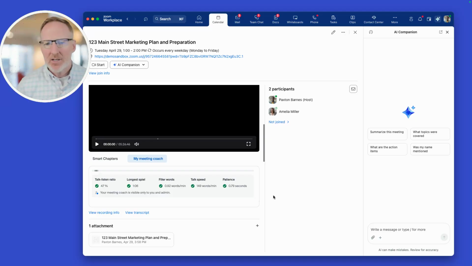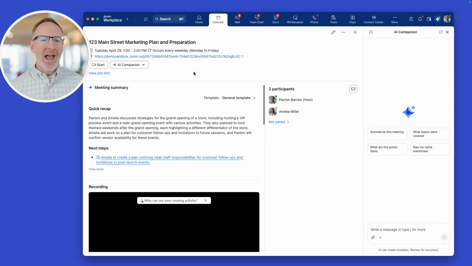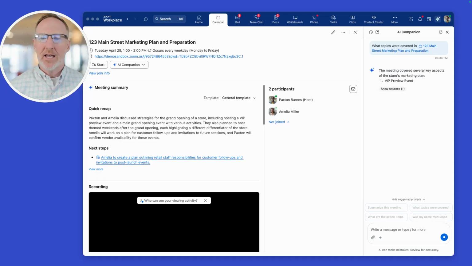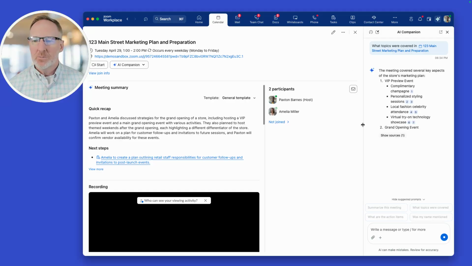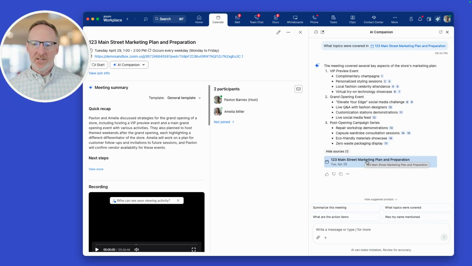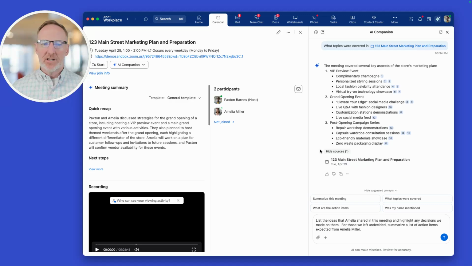Now, in this case, I might want to go a little further and gather some information that's not contained within the summary. Let's click this AI Companion drop-down option and select what topics were covered. Immediately off the right-hand side, you can see AI Companion is beginning the process of capturing the key topics and discussion points made in this particular meeting. This is using a single source here, which is the meeting summary on the back end.